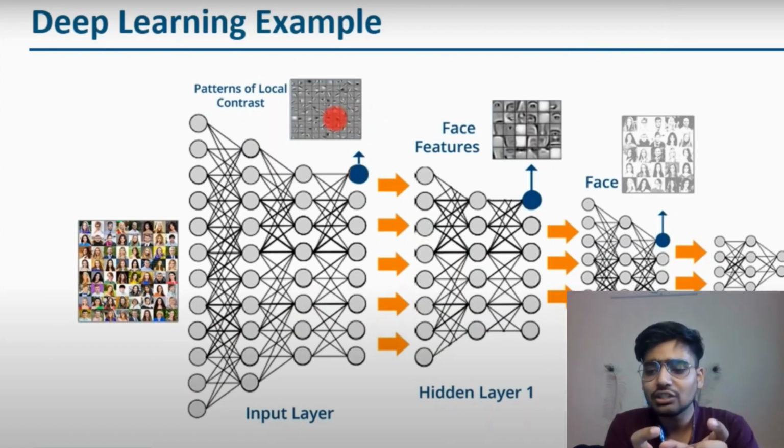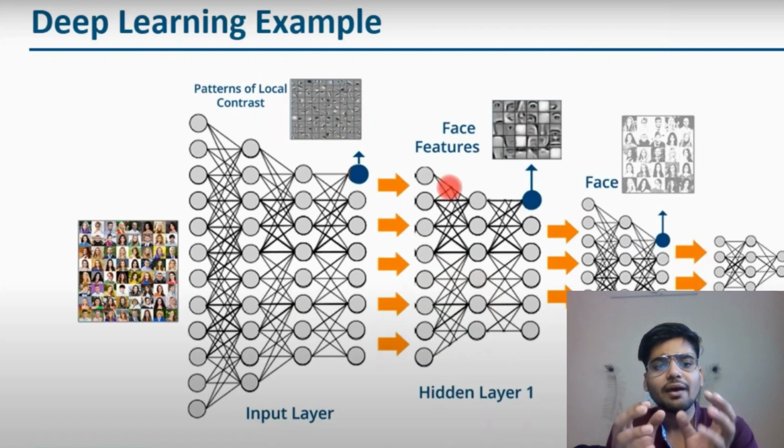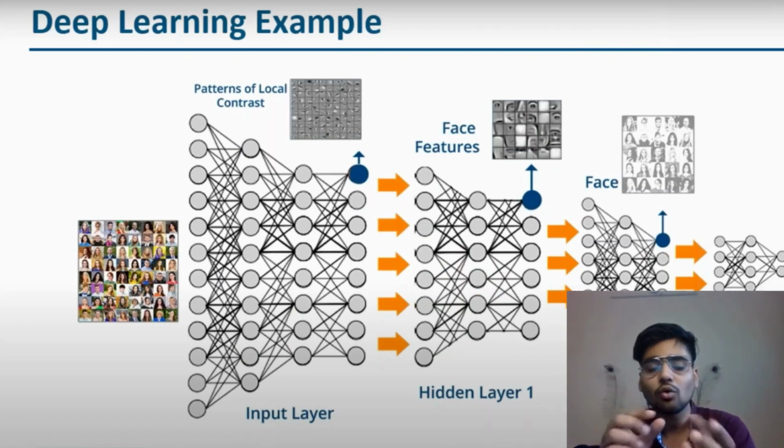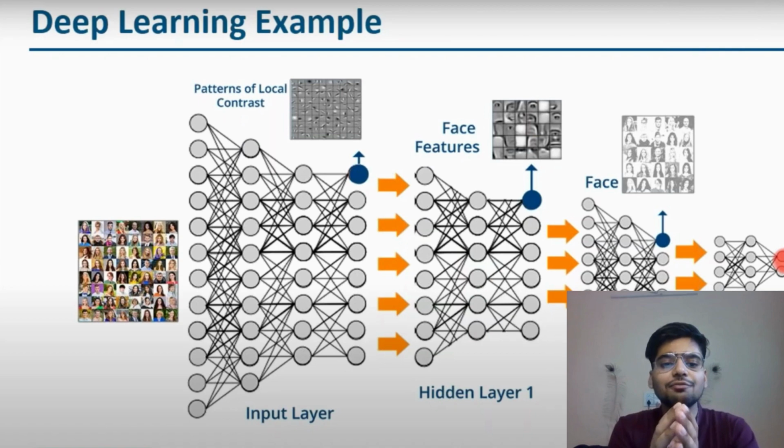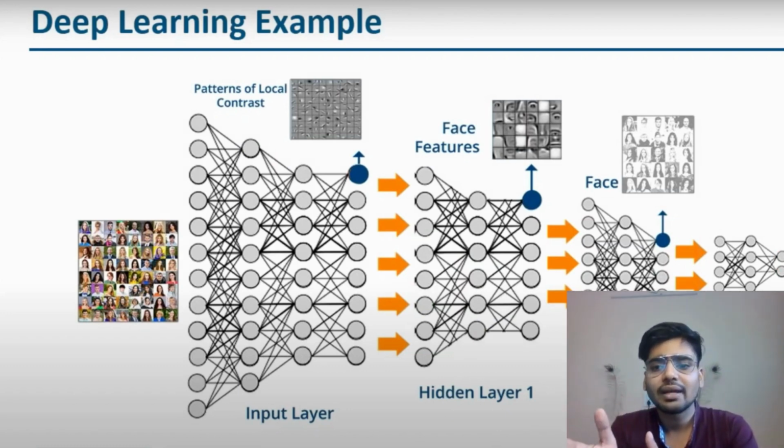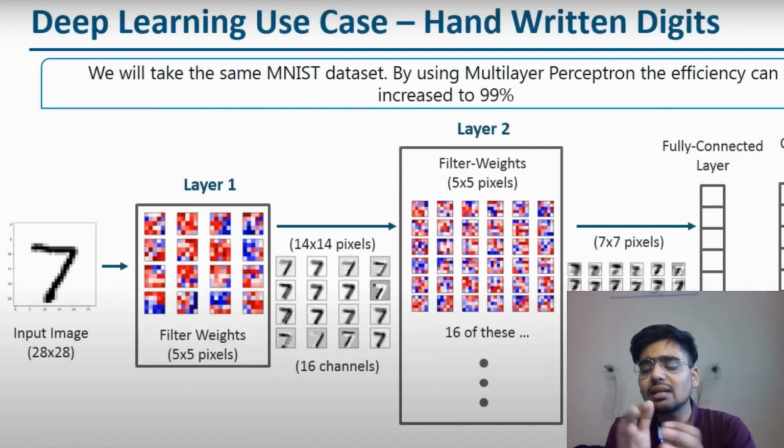In image recognition we have patterns on the basis of contrast, colors, and eye circles, features which have contrast, and those are passed on one by one, and after that at output time our face is detected. So basically it can be reduced pixel by pixel.